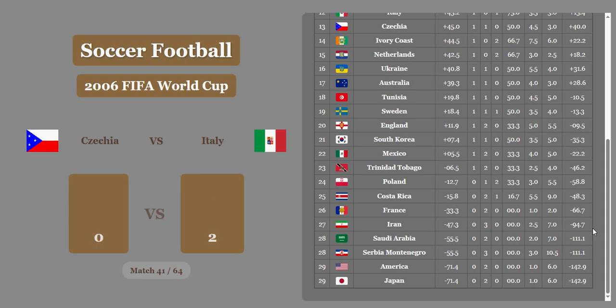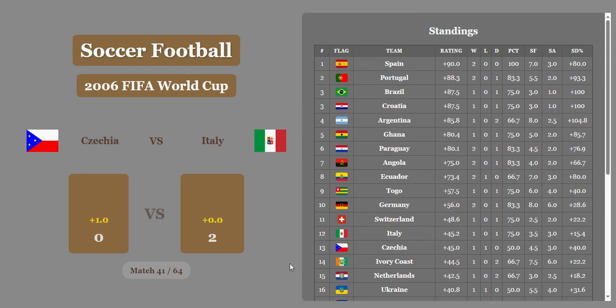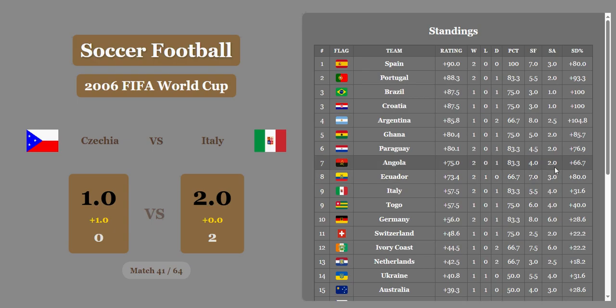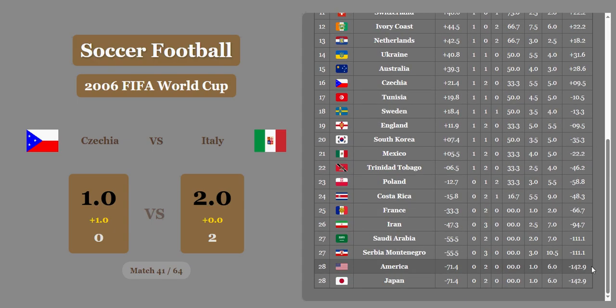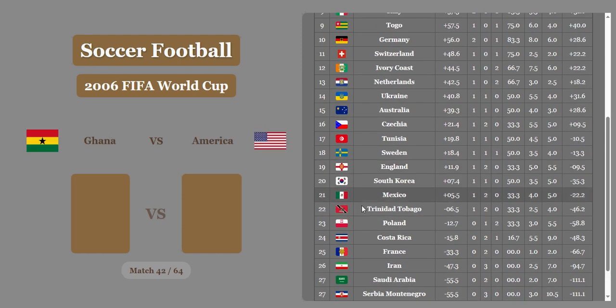Czechia versus Italy, 0-2. Italy wins it. Czechia gets 1 goal to cut it in half, and Italy is going to be up in 9th place with Togo now. They're crawling their way up. Czechia in 16th, below Australia, above Tunisia.